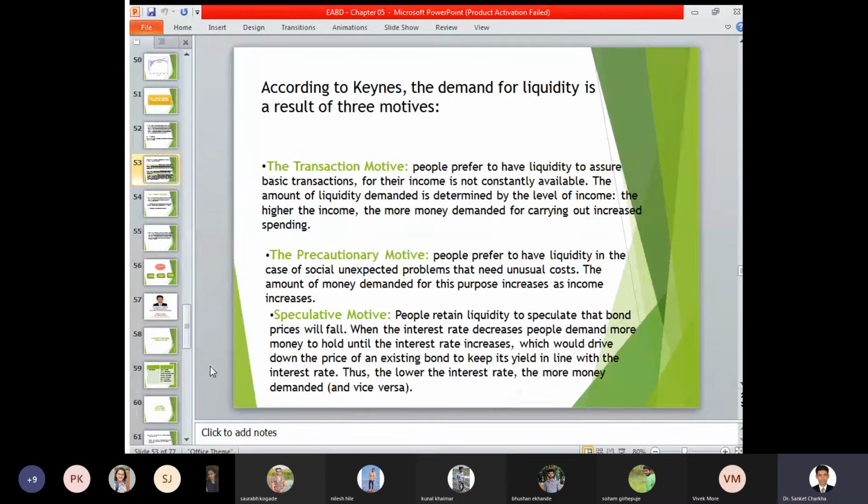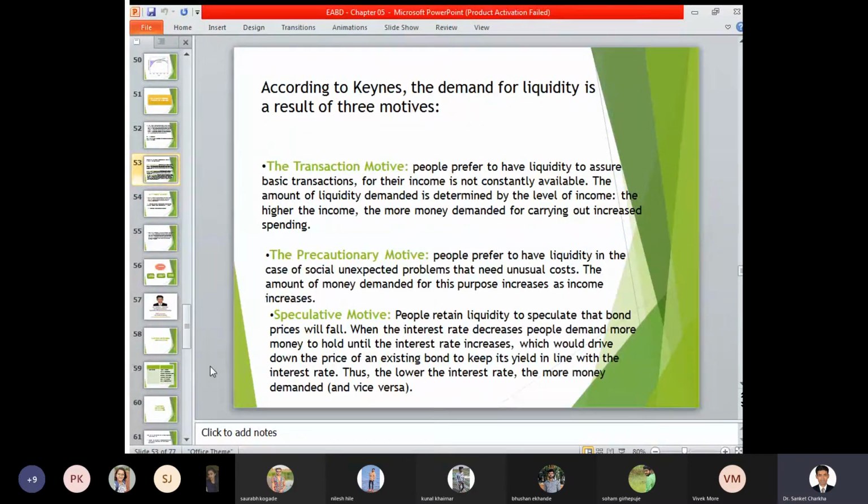Precautionary motive: people prefer to have liquidity in case of unexpected problems that need unusual cost. Any unforeseen circumstances that may arise, any precautionary measures that you want to make, and for that purpose you are putting in a certain sum of money, that motive or purpose is called the precautionary motive.